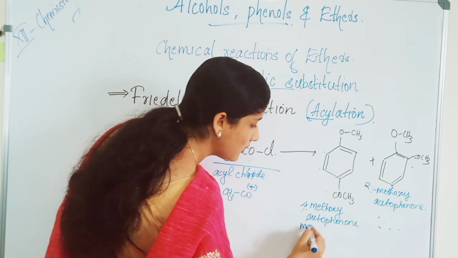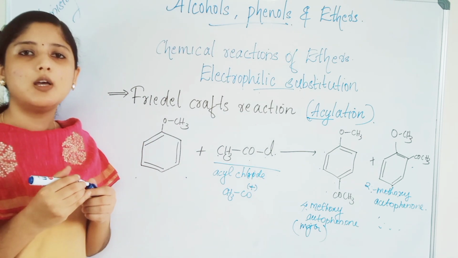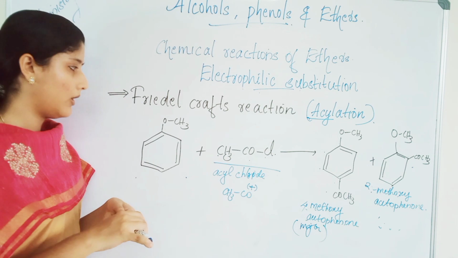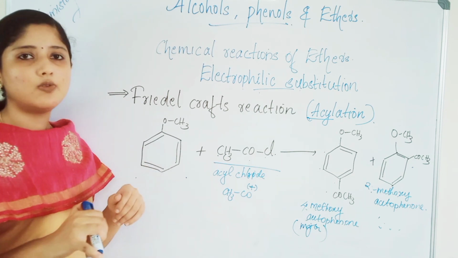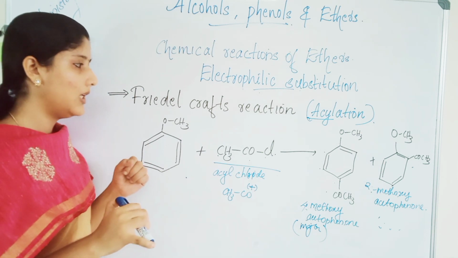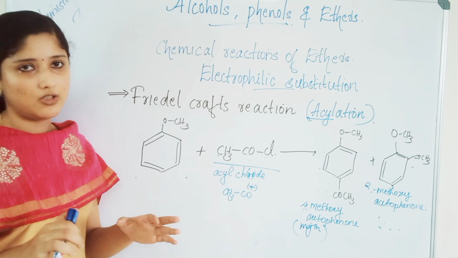The para product will be the major and the minor product will be the ortho product. So acyl chloride reacts with anisole to give 4-methoxyacetophenone as the major product. This is the Friedel-Crafts acylation reaction.